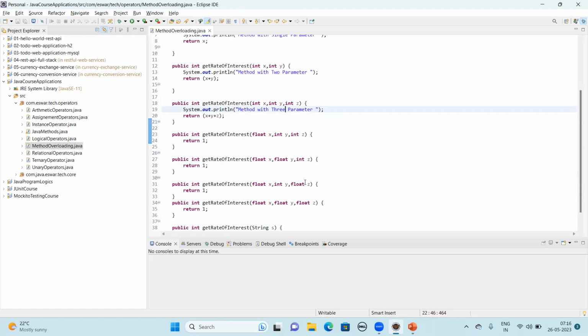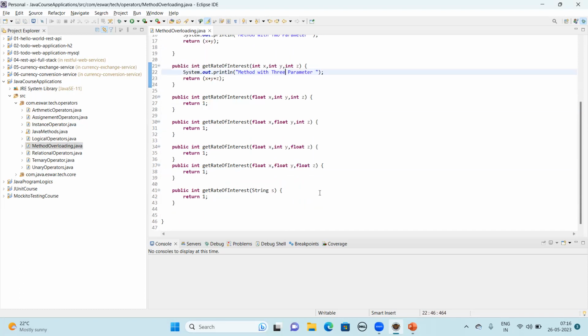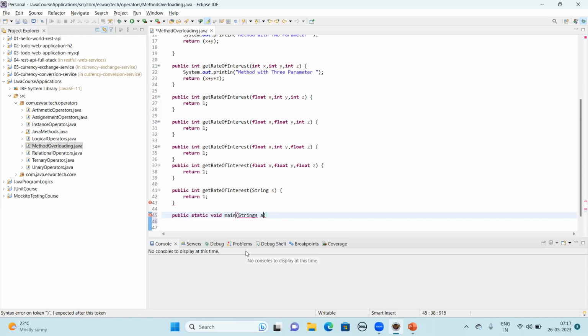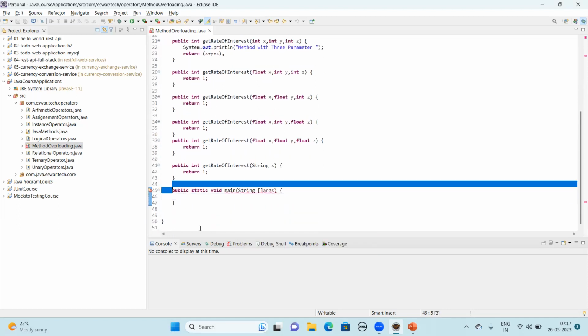Okay, just stop up to here. The remaining methods also have the same behavior. Now let's write a main program. Sorry, the main method is already there.